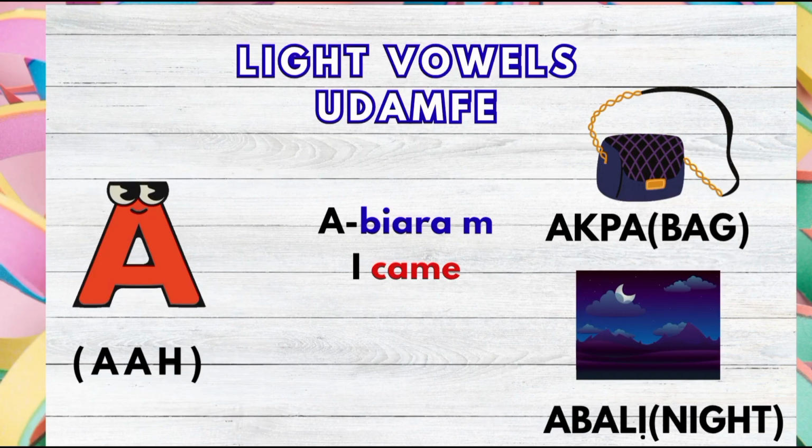Okay, now let's give examples of these vowels. We're going to be starting with the light vowel sound Udamfe. Here we have the ah, like ah, when you say ah. And we have aba, which is a bag. And we have abale, which means night.